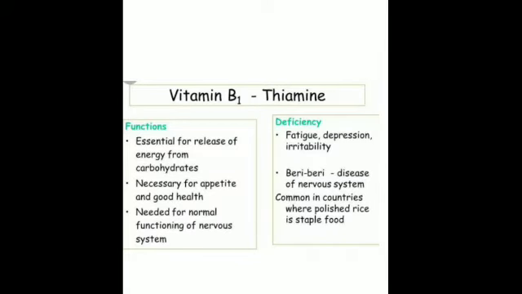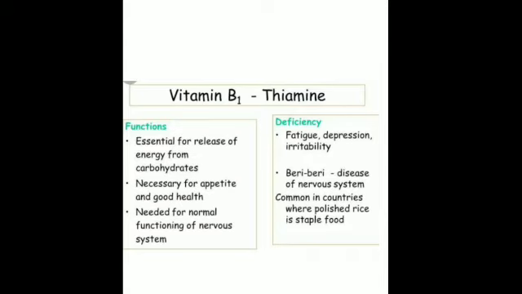Basically this deficiency occurs in countries where polished rice is a staple food. You can see the brown rice, and you compare it to the polished rice, and this polished rice is deficient in vitamin B1.